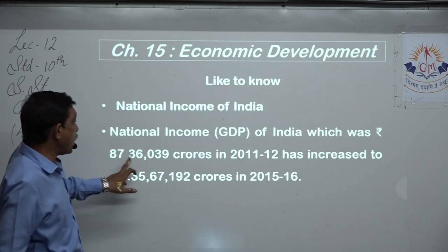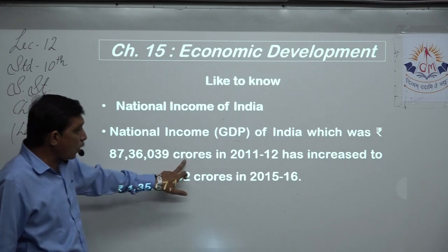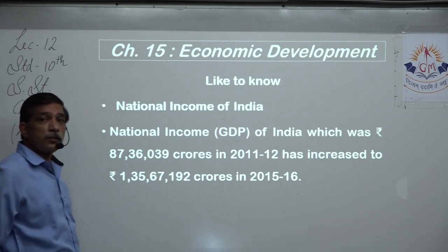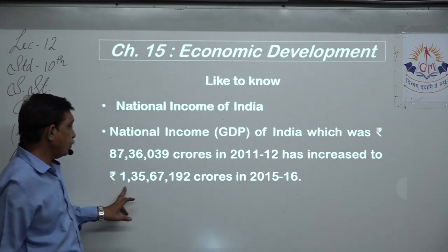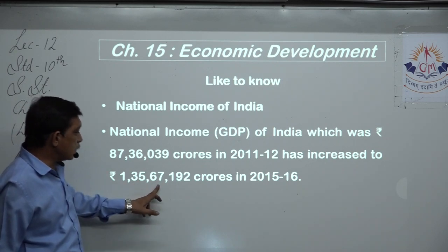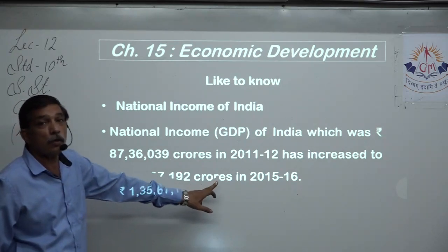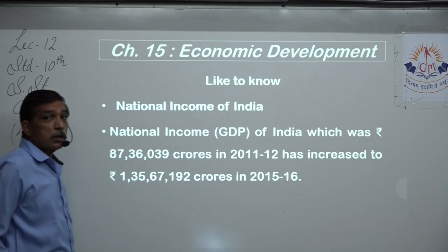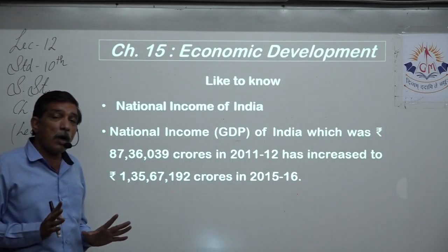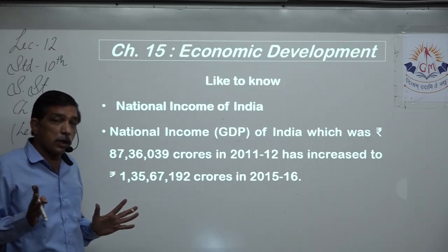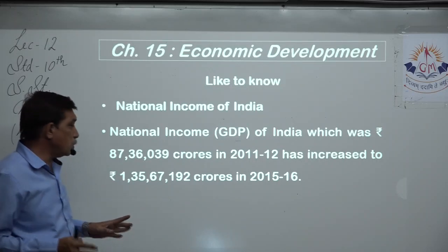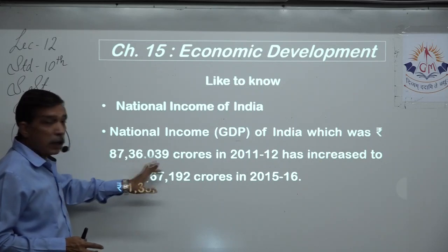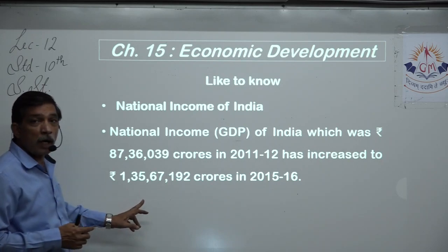So from 87,36,039 crores in 2011-12, the official figure given by the book in 2015-16 went up to 1,35,67,192 crore. That means after this figure you have to add 7 zeros. That was the national income of India. Yes, it's not quite huge, but comparatively quite huge. Yes, so we can see from 87 lakhs 36,039 it shot up in just a matter of 4 to 5 years.